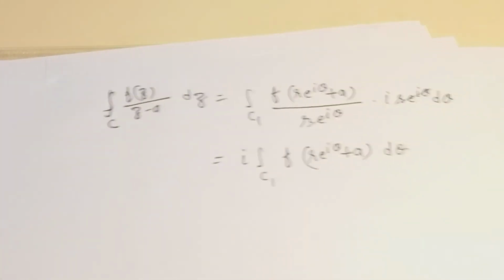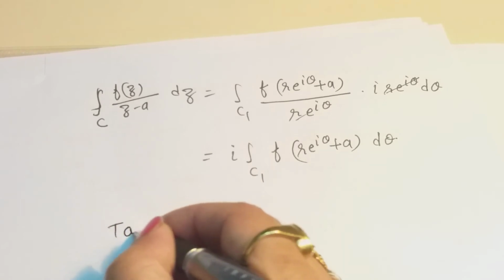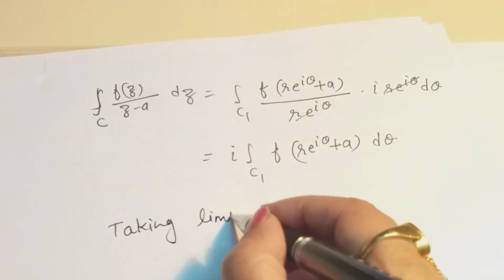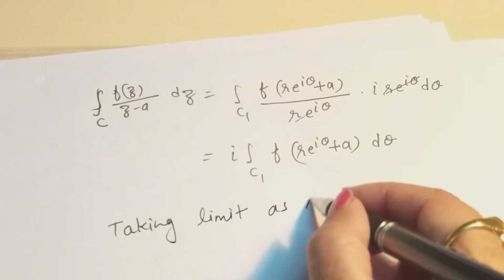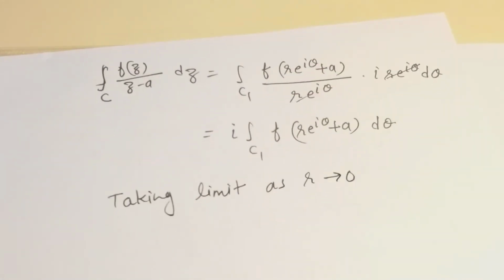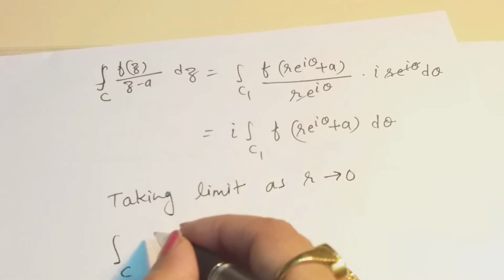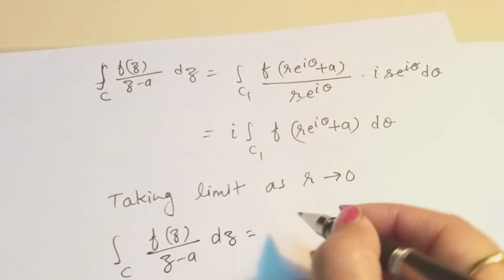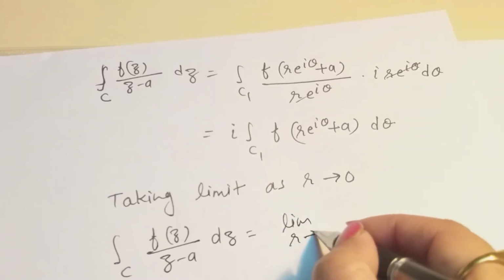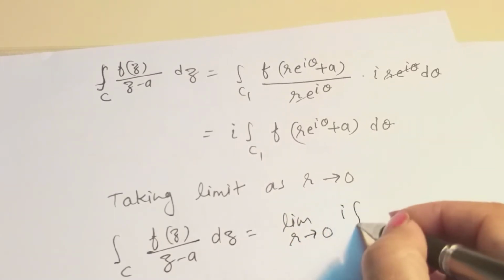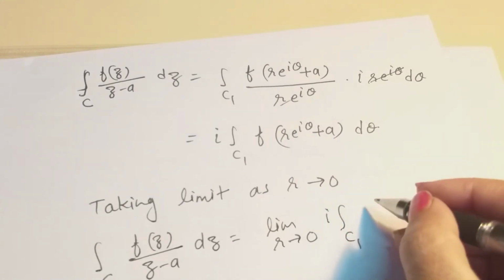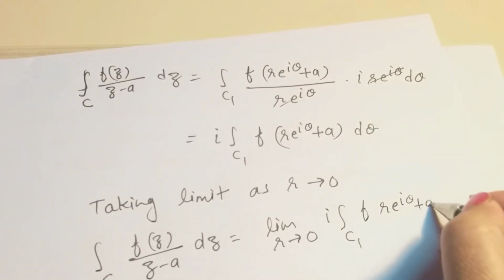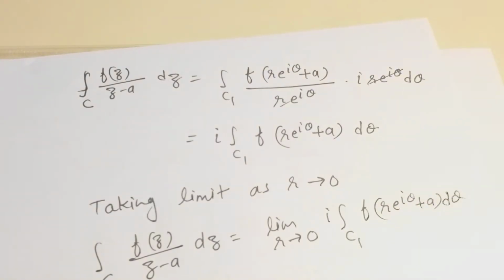In that case, taking the limit as r tends to 0, we'll have this value: limit r tends to 0 of iota integral over C1 of f of r e to the power iota theta plus a d theta.